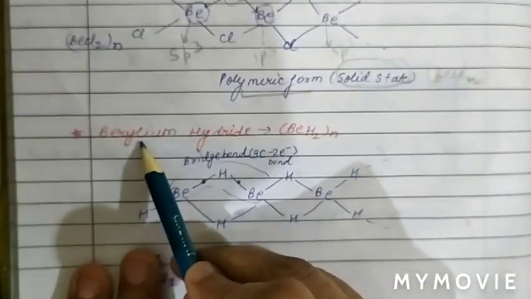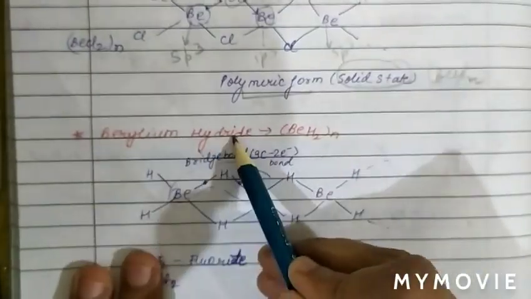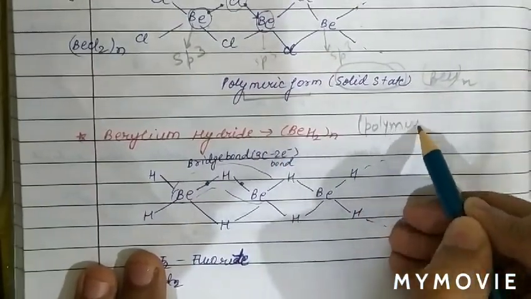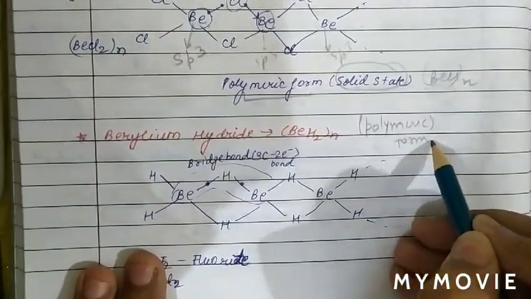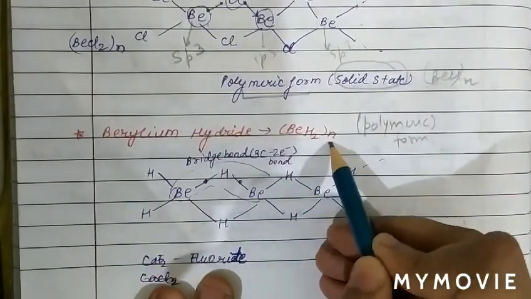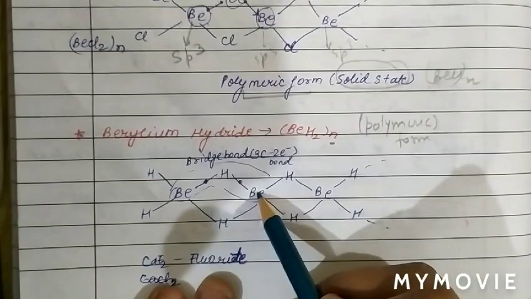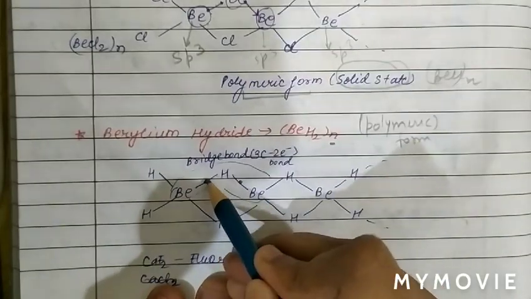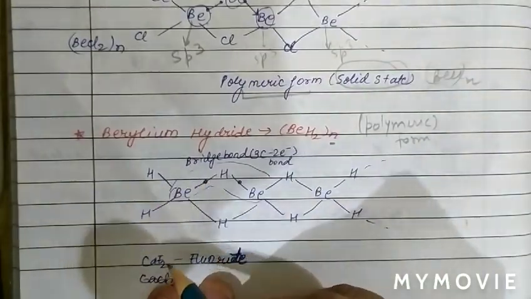The next compound of alkaline earth metal is beryllium hydride. We are discussing the polymeric form of beryllium hydride. The molecular formula of the polymeric form of beryllium hydride is (BeH2)n. In beryllium hydride, we can see the bridge bond of beryllium, hydrogen and beryllium.